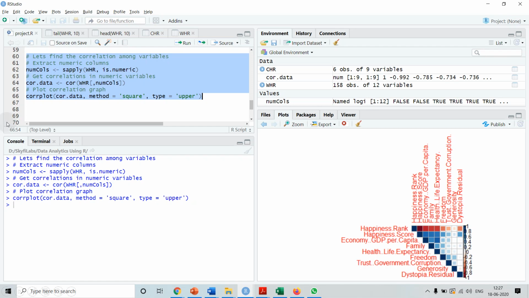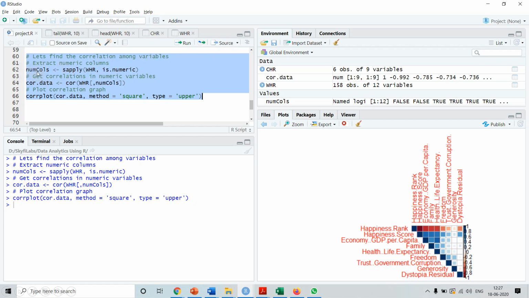So for this correlation we want to find all those attributes which are numeric. In order to find the numeric attributes, we are using the sapply function over here. We are specifying the data set and putting the condition is.numeric. So this will return all the columns which are numeric, and we are getting them in num columns.